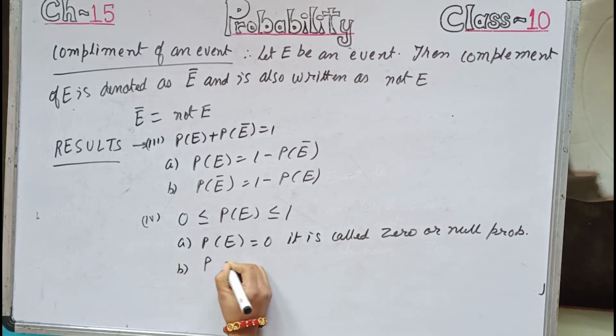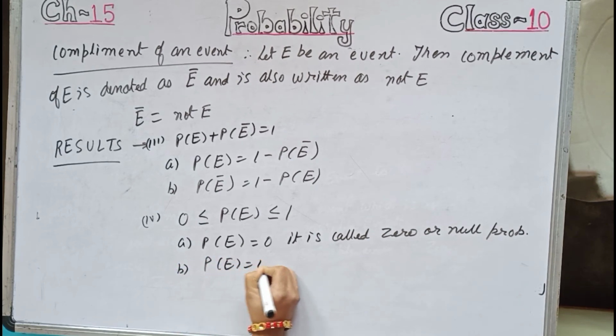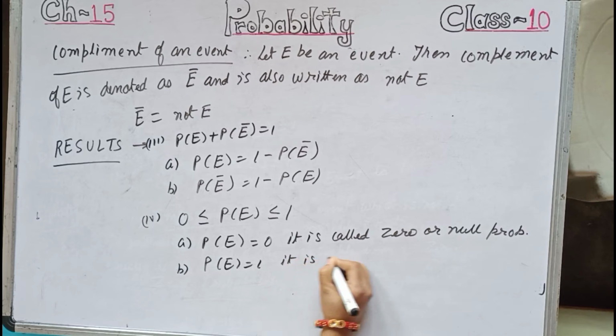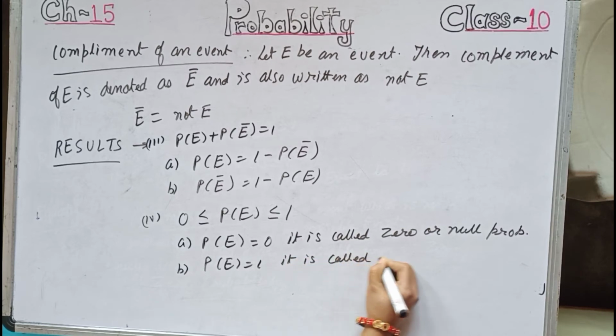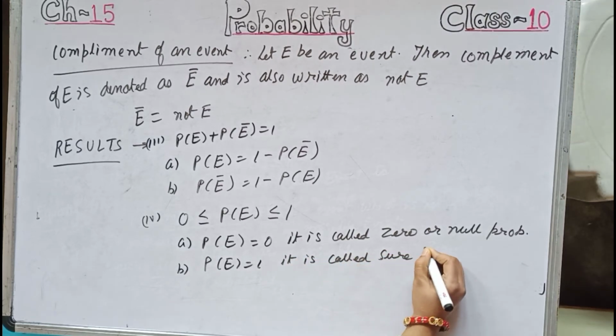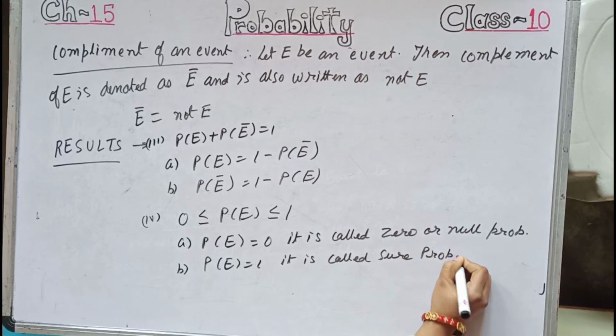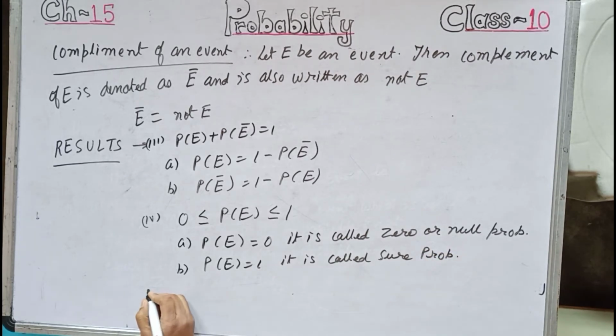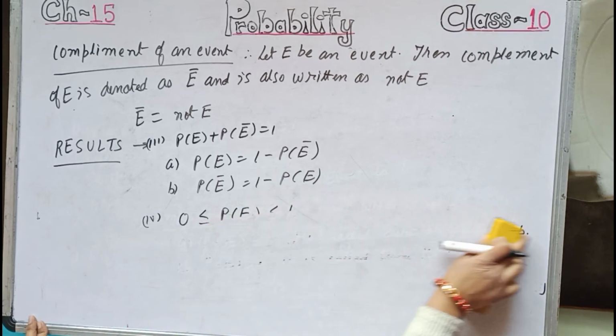And number B, if PE equals to 1, it is called sure probability.